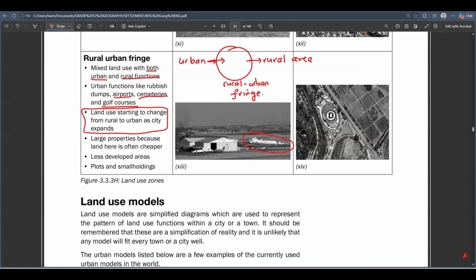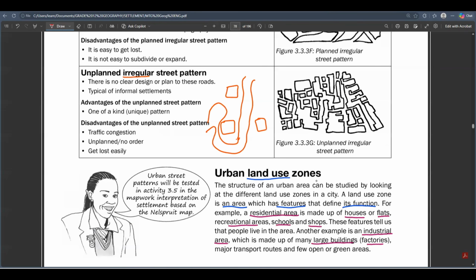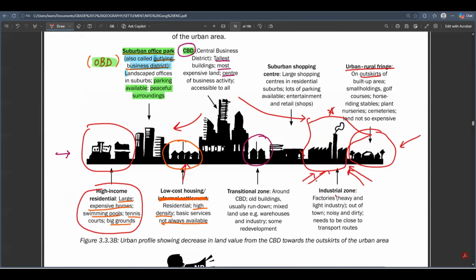when the urban area needs to expand, maybe we are doing this thing known as decentralization. Actually, the CBD has got a lot of buildings, guys. So if I want to start a business and the CBD is full of other buildings, I can go and find an empty space and start building my business there. I can even build it here at the rural urban fringe. So I'm making the urban area become bigger and bigger. If someone else comes and builds in the same area, we can have 50 buildings now at the rural urban fringe. So it's no longer an empty space.